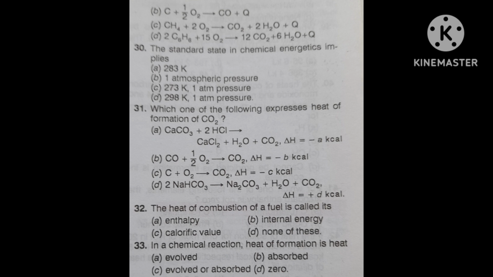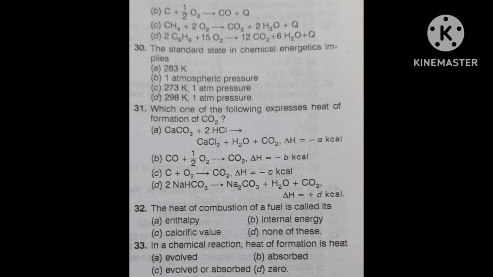Third, CH4 plus 2O2, it is giving CO2 plus 2H2O plus Q. Here CH4 is only 1 mole, and 1 mole is completely burned, giving CO2 plus 2H2O plus Q. This is only for 1 mole, correct?